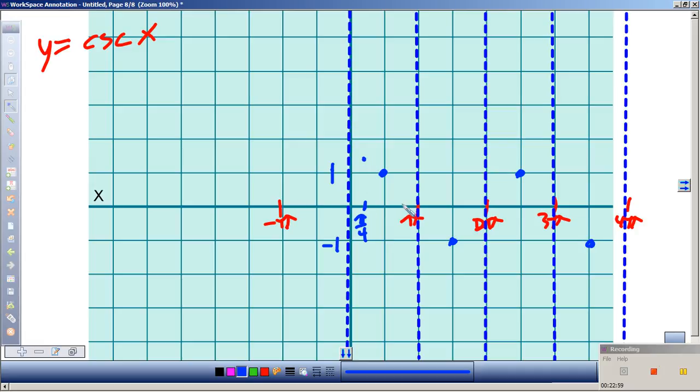How about this one? We did 3 pi 4. Same thing. Not quadratic, but it's similar to it. Notice it would be a negative 1.4 here, and over here, same thing.